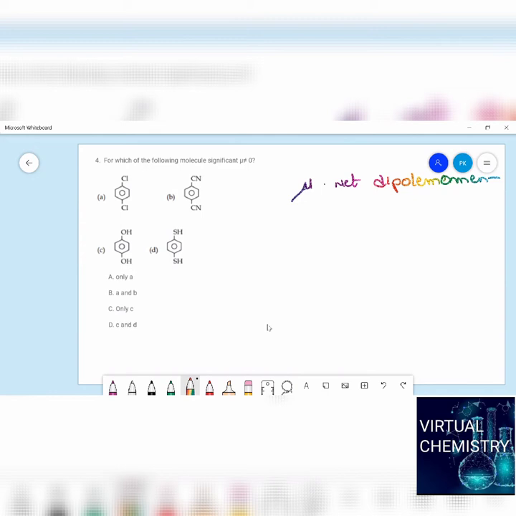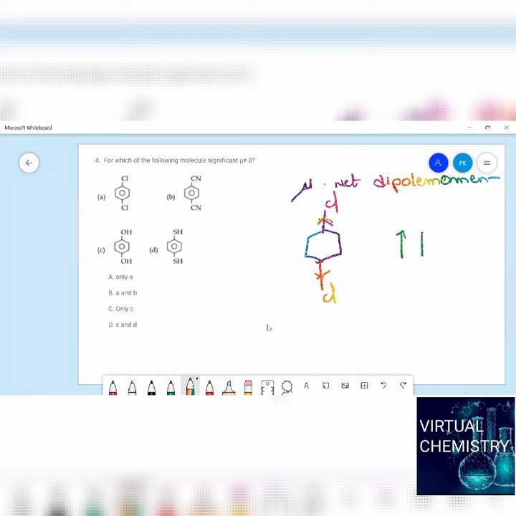For example, if you see here, both are in opposite directions. So which element generally shows dipole moment? The one which has electronegative charge. If you see here, these are opposite, they are in parallel position, so they will form two dipoles in opposite directions. So dipole moment is said to be a vector quantity, and they are in opposite direction.